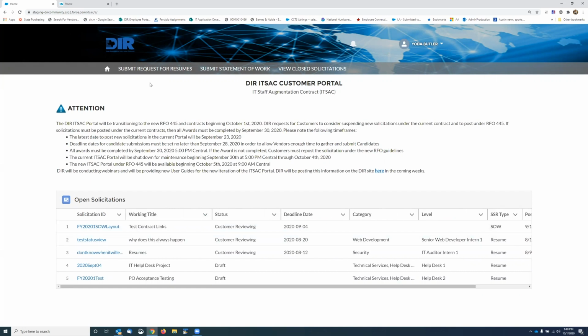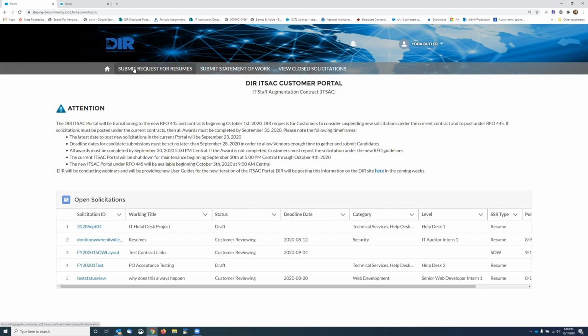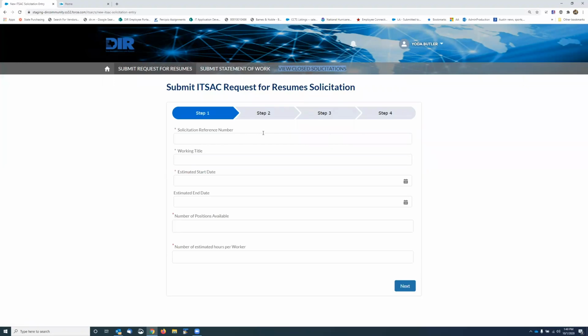So when you're ready to submit a new request for resumes, click on this button right here, Submit Request for Resumes. And you'll enter your solicitation number here. So I'm going to say 2020 RRC webinar. And any updates that you do through the portal, whether you're posting a new solicitation, extending a deadline, or closing a solicitation, once you have submitted or did that update, you will receive an email.